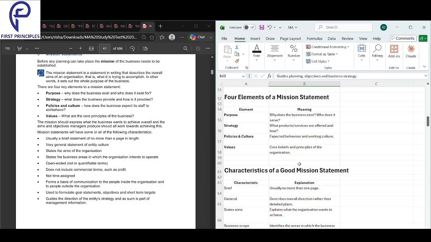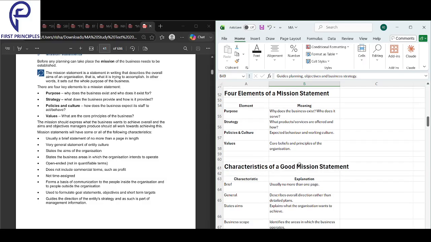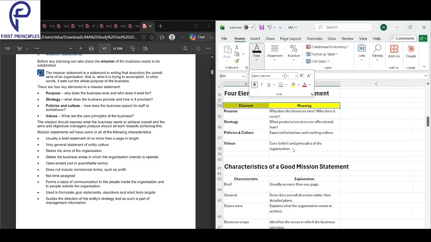Policies and culture is how we behave at work. Values is the core beliefs we follow. Again, policies and culture, how we behave at work. Strategy, what we sell and how we do it. Purpose, who we serve and why we exist. Then what we sell and how we do it, how we behave at work, and the core beliefs we follow. Those are the four elements that we've looked into and the meaning of each of those elements.